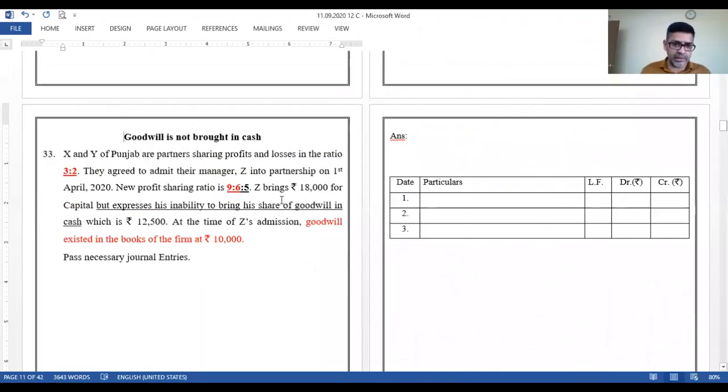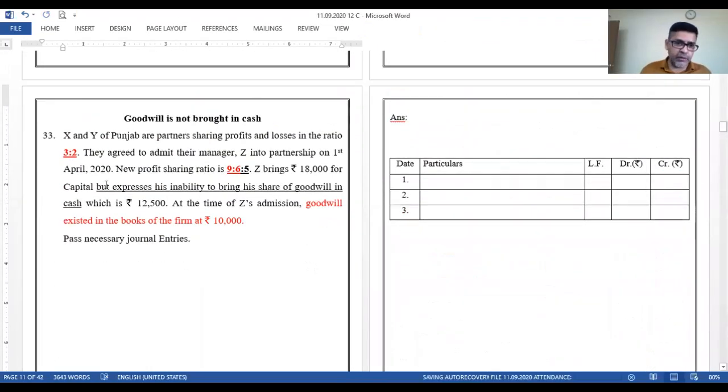Goodwill not brought in cash. X and Y of Punjab are partners sharing profits and losses in the ratio of 3:2. They agreed to admit Z into a partnership on 1st April and the new ratio is 9:6:5. The old ratio amongst the partners is 3:2. The new ratio amongst X and Y is 9:6, that is 3:2. Why have I highlighted this? Because this has to be taken care of.